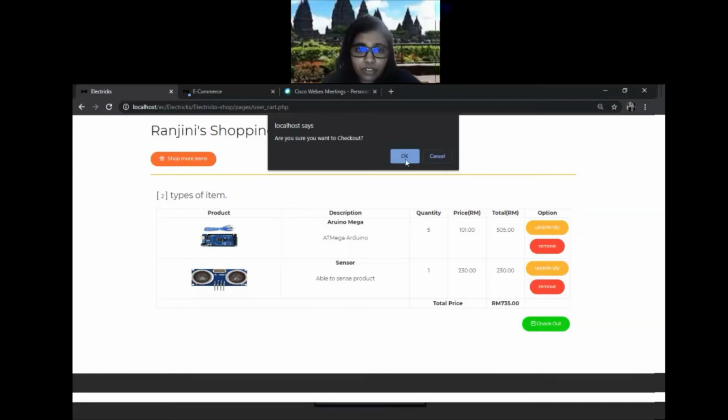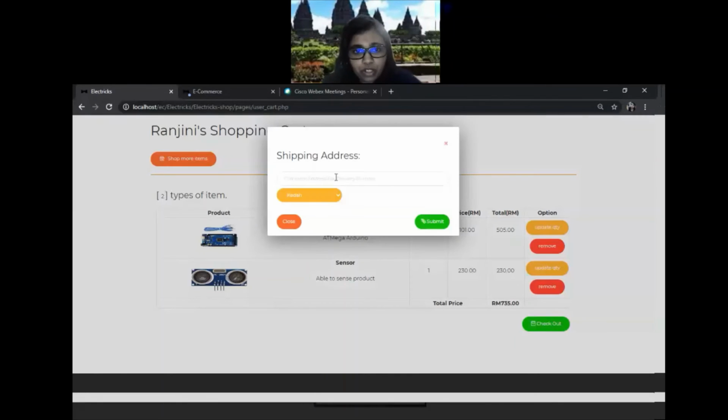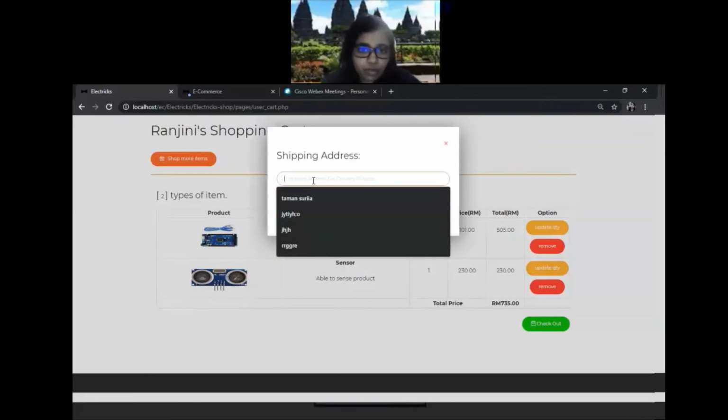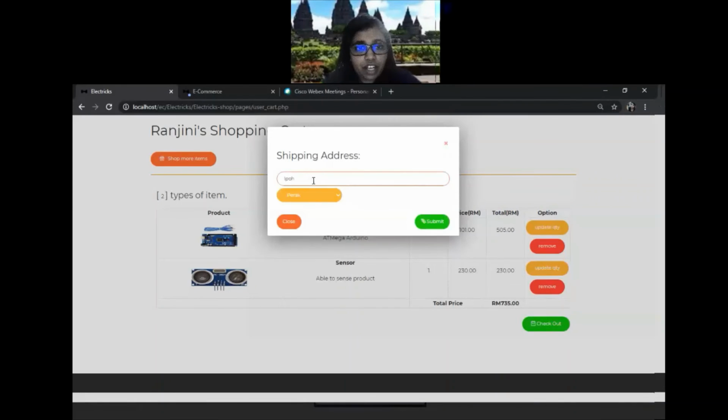A dialog box will appear asking if you are sure you want to continue. After selecting OK, there will be another dialog box. The customer has to enter their home address, and then select their state.